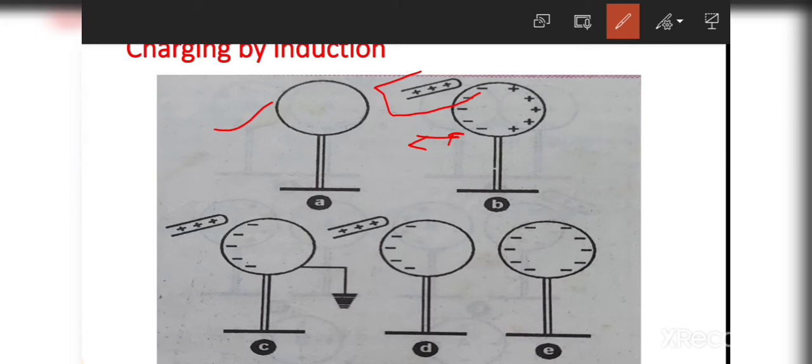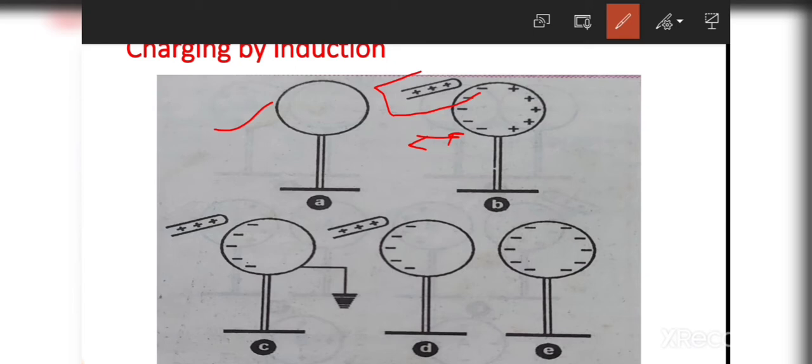So the negative charge collects on one side of the sphere, and the positive charge of the sphere collects on the other side. After that, if we stop this process here, then the whole charge gets neutralized automatically after some time.